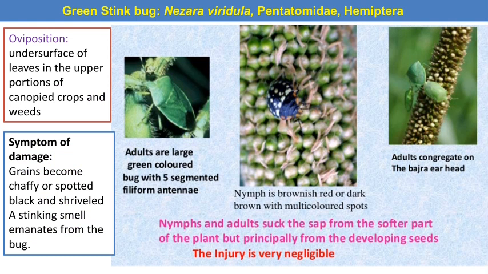Then a stinking smell emanates from the bugs, because the characteristic of this pest is that when you disturb the nymphs and adults of this pest, they produce a bad smelling odor. The offensive smell is due to chemicals produced by this pest, which help to keep away their natural enemies. Okay. Then in this picture you can see how both nymphs and adults suck the cell contents from the developing grains.